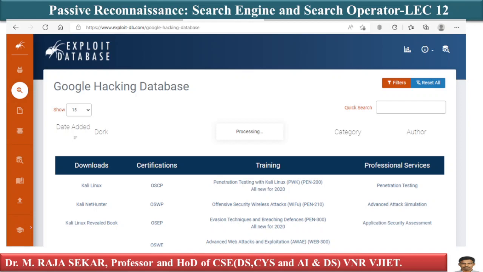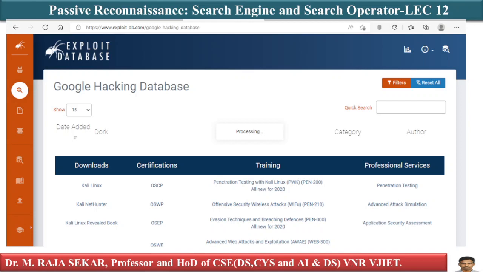For the time being, just understand Google has a database called Google hacking database. Here we will find a bunch of commands, which is basically a combination of various keywords which have been used by hackers or practitioners to find out some information from their target systems.